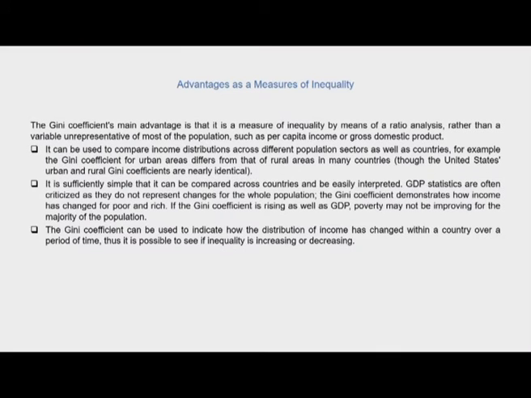So it can be used to compare income distributions across different population sectors as well as countries. For example, the Gini coefficient for urban areas differs from that of rural areas in many countries, but the United States urban and rural Gini coefficients are nearly identical.